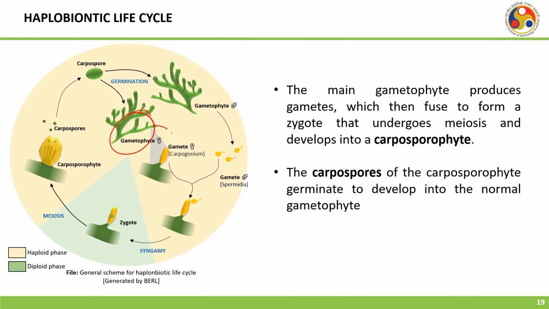The main gametophyte produces gametes, which then fuse to form a zygote that undergoes meiosis and develops into the carposporophyte. So, after this fusion, this zygote will be forming the carposporophyte. The carposporophyte will be producing the carpospores, which germinate to develop into the normal gametophyte, as you can see here.